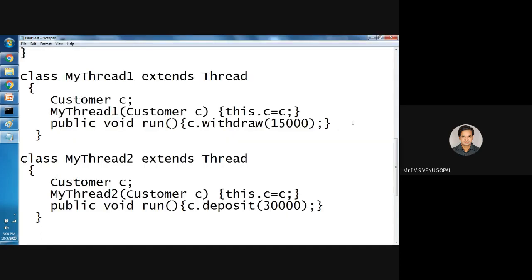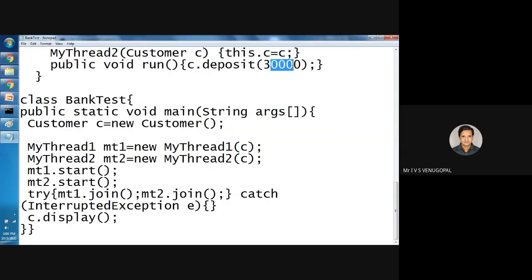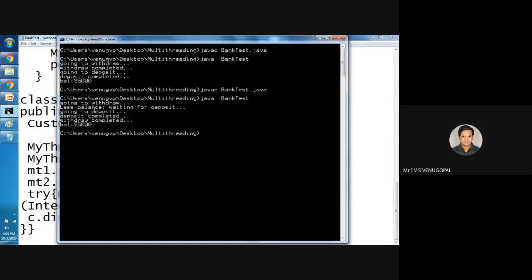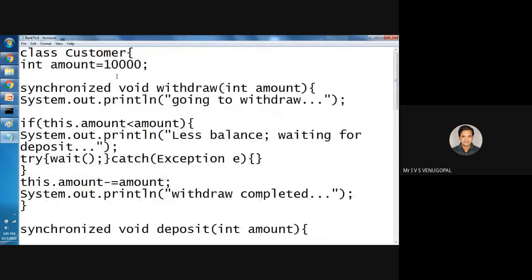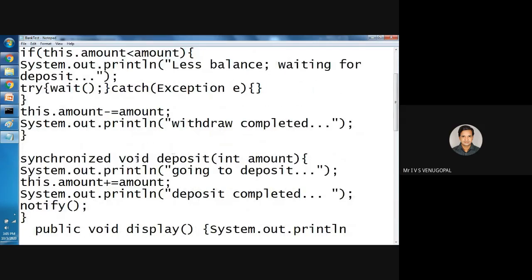I have deposited 30,000. So initial 10,000 plus 30,000, total 40,000. From that 15,000 will be withdrawn and the total balance will be 25,000. So this is how the withdraw synchronized method and deposit synchronized method talk with each other.